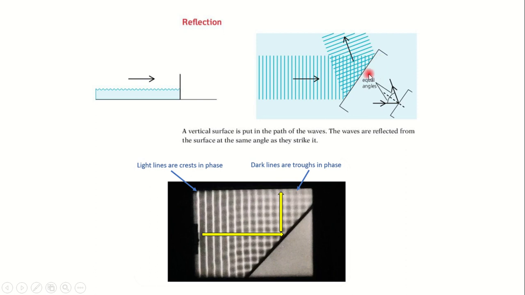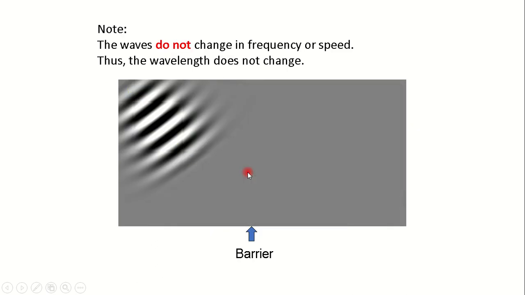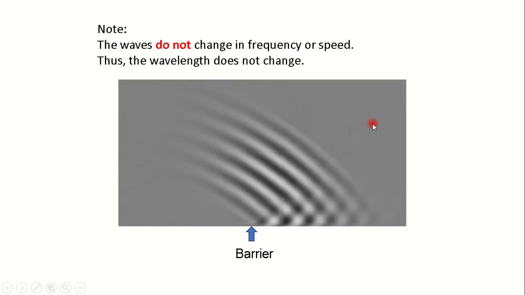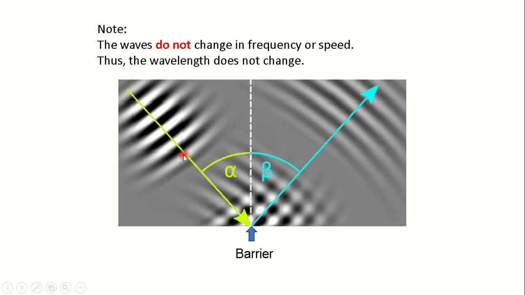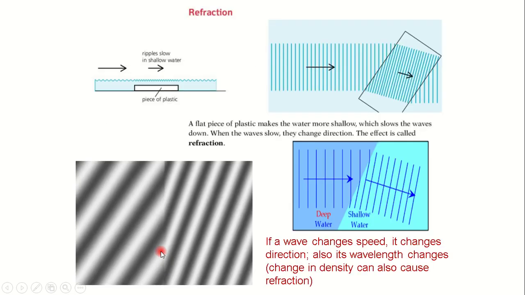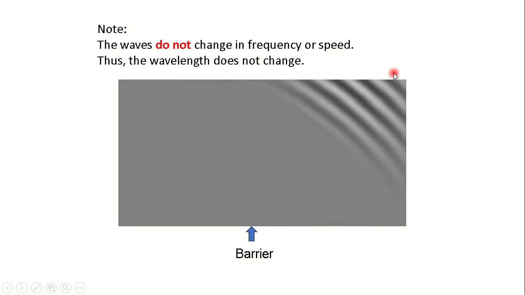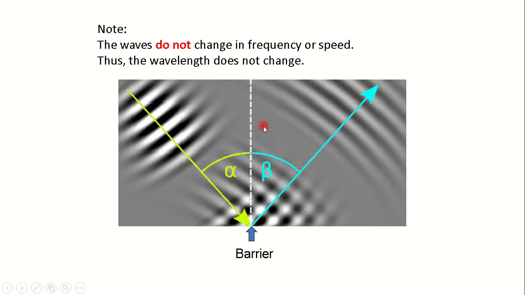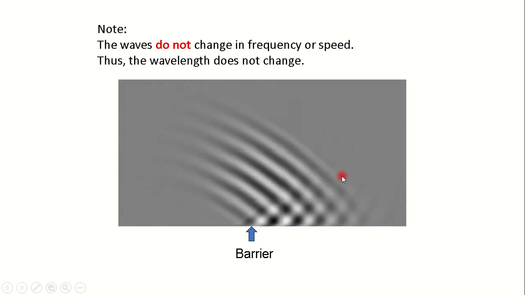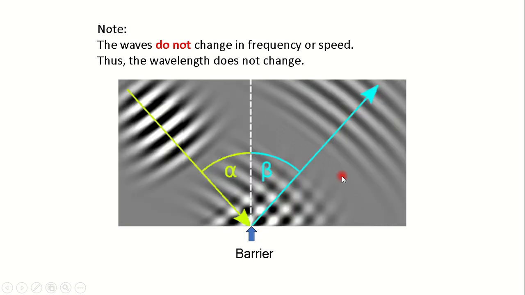But if this obstacle is straight, it reflects back to the source. This is an idea of the reflection of wave. So the wave comes in, hits an obstacle, boom, and then moves back at an angle. Good? So the angle of incidence and the angle of reflection of the wave will be equal.